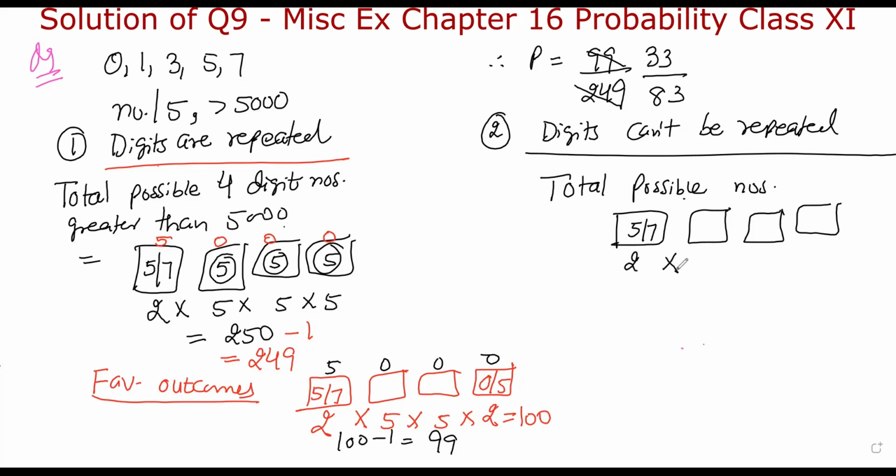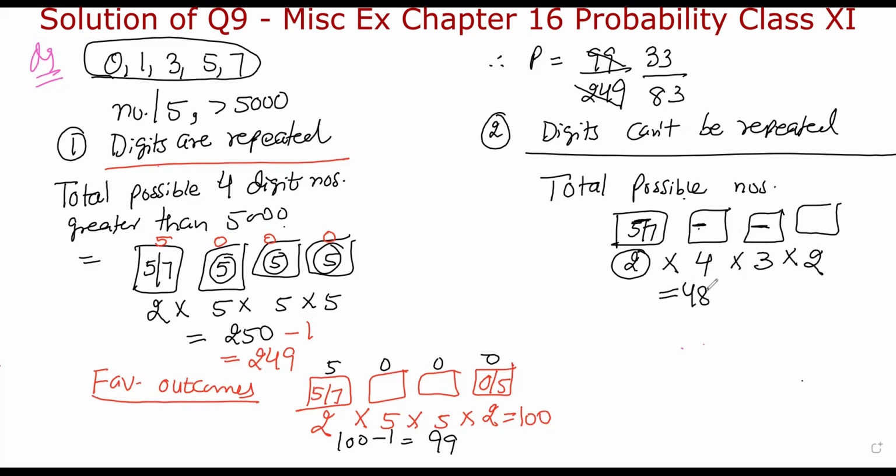At this place, because whatever number comes at the first place will not come here, and I have only 5 options, I will be having only 4 options. Similarly, whatever the 2 numbers come at the previous places will not come here. So I will be having only 3 options here. And whatever the numbers come at these 3 positions will not come here, so I will be having 2 options here. So total possible numbers in this case is 2 times 4 times 3 times 2, which is 48.